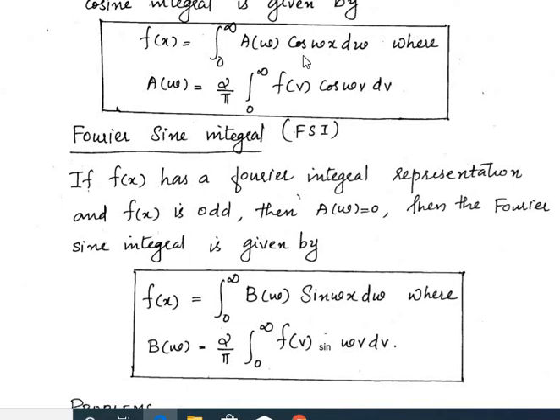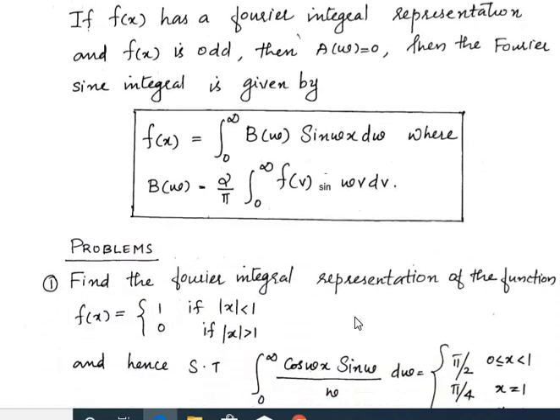That is, whenever a question arises, check which trigonometric function is coming together with x. If it is coming with cos, apply the cosine integral. Coming with sine, apply the sine integral. If the question contains both cosine and sine terms, apply simply the Fourier integral. So we move to the question.